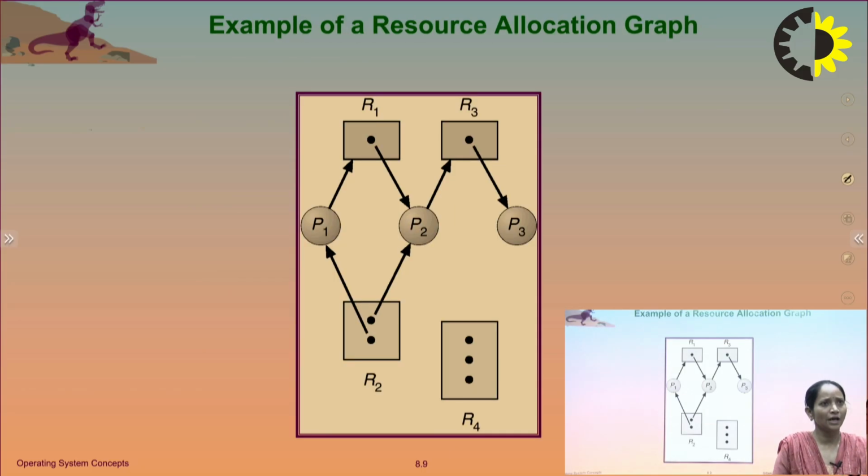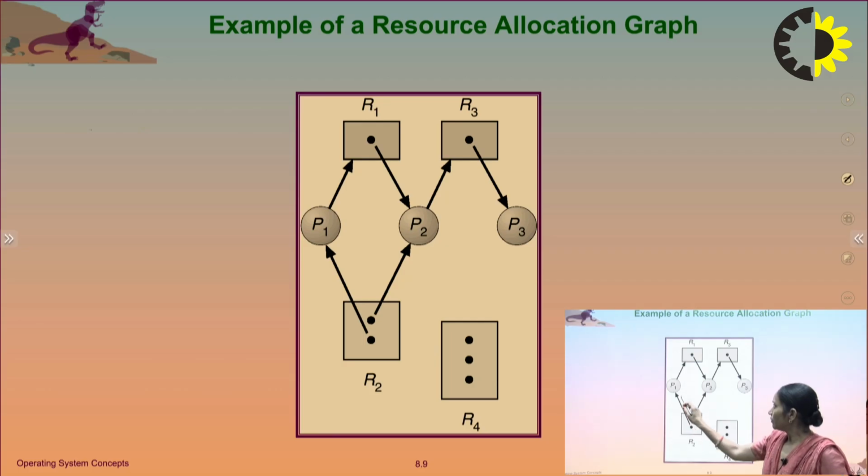We can take an example of a resource allocation graph. These are the processes P1, P2, P3, and R1, R2, R3 and R4 are the resources. The number of instances of resource R1 is 1, R3 is 1, R2 is 2 and R4 is 3.